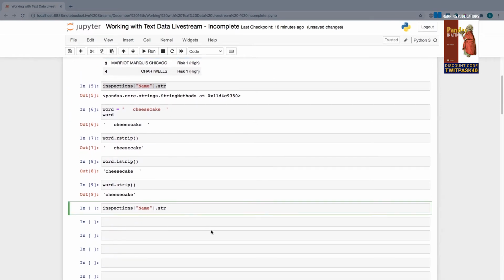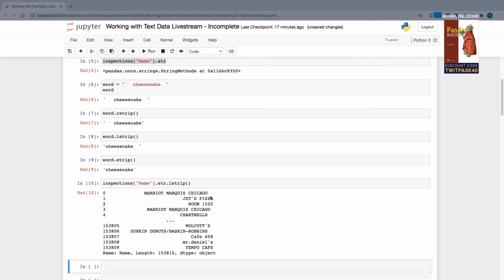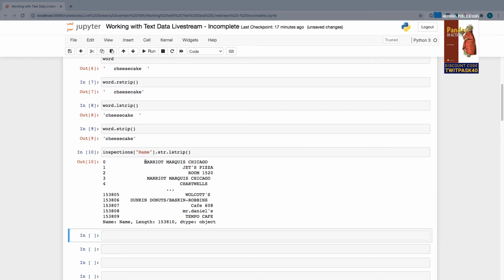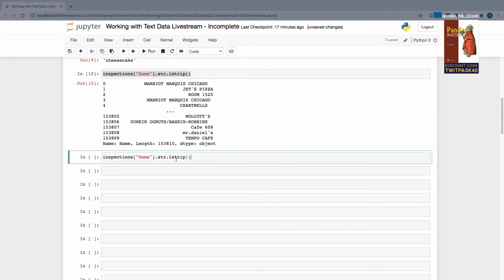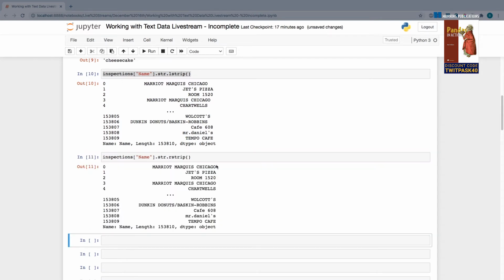So on this str object, you simply invoke another method, and it's going to be the same familiar Python methods that we see above. So for example, if I want to remove the white space at the beginning of each string, or the left side, I can call lstrip on this nested str object on the series, and we're going to get a brand new series with all of the white space from the beginning removed. I may not be able to highlight it, but I assure you it's going to be removed. Same rules apply if I want to remove it from the right side. Instead of invoking the lstrip method, I can simply invoke the rstrip method. You can see right here the white space is removed. And probably what I want in this scenario, of course, is to remove all of them from both sides.